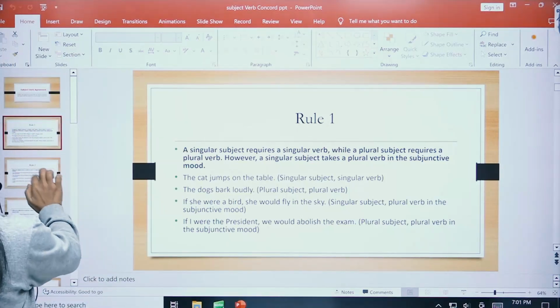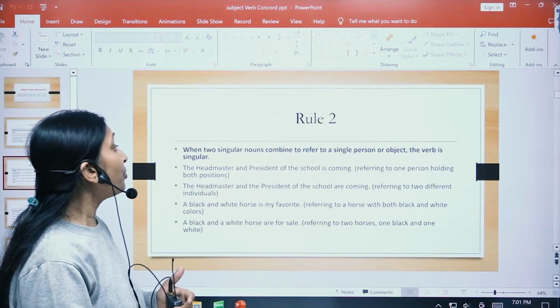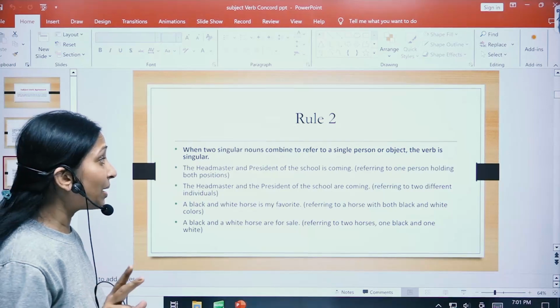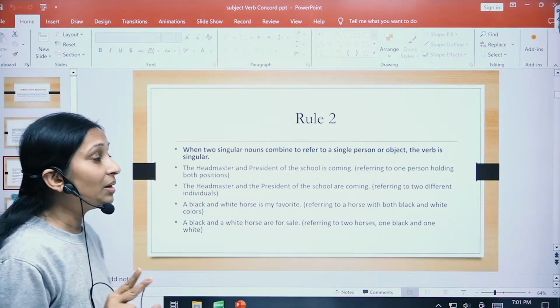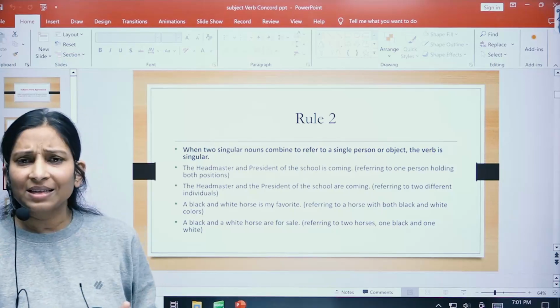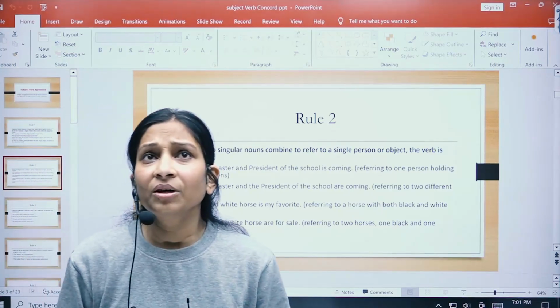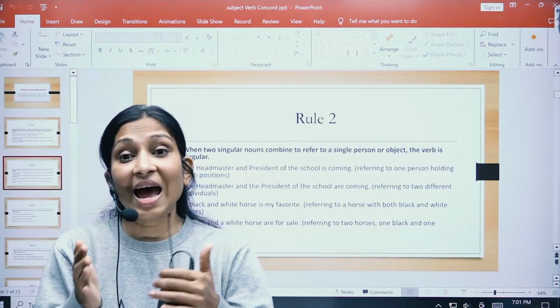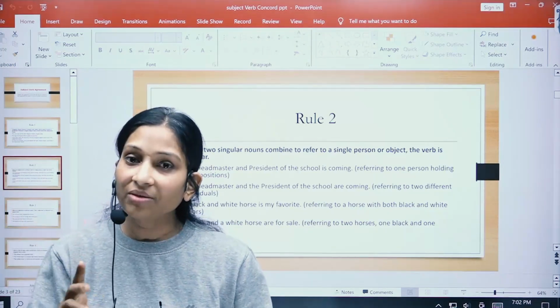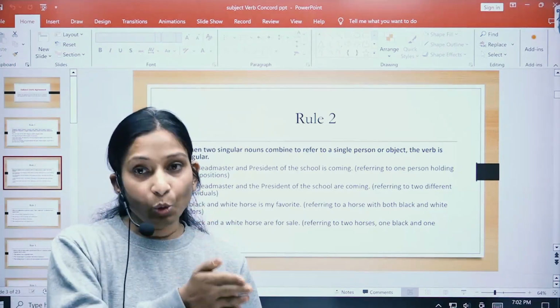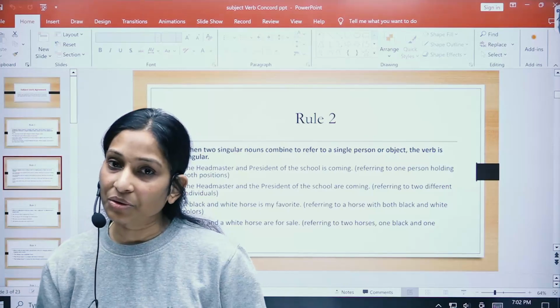Let us proceed towards rule number 2. When two singular nouns combine to refer to a single person or object, then the verb is singular. For example, children, like we have a poet and singer is coming. Now here there is one person who is poet also and singer also, right?